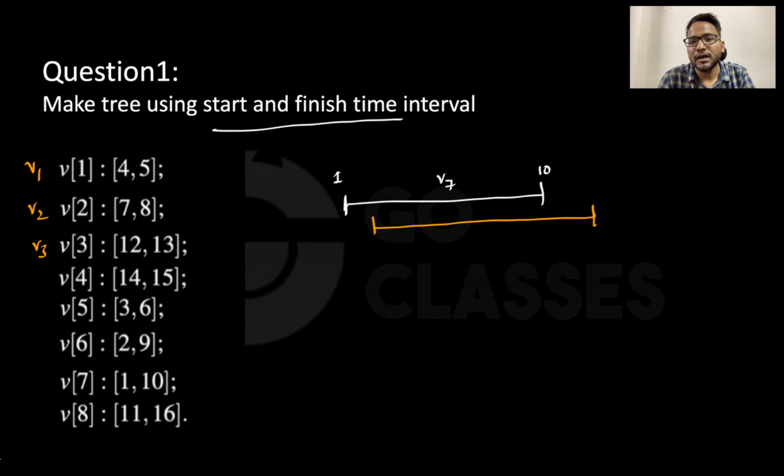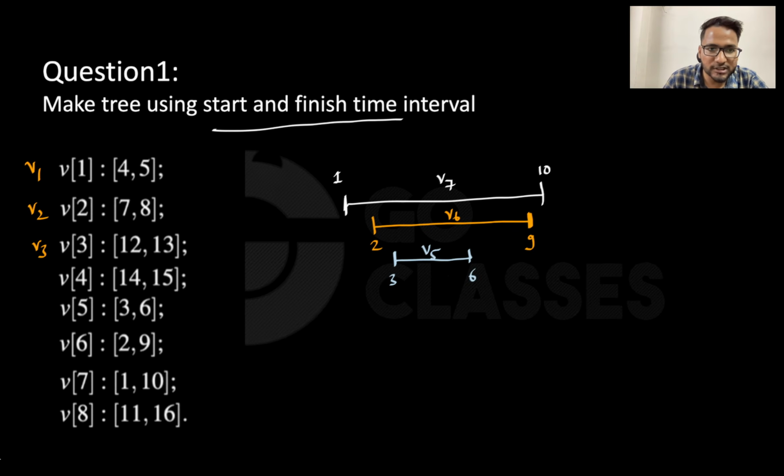Reason being that that's what the parenthesis theorem says basically. It says that if you're starting in this time interval, then you have to finish before V7 only, and that's what the values also say. So numbers never lie, right? So this is saying that V6 is getting started at 2 and then getting finished at 9. Similarly, V5 is getting started at 3 and then getting finished at 6. So maybe you can say it is 3 to 6 and V5.